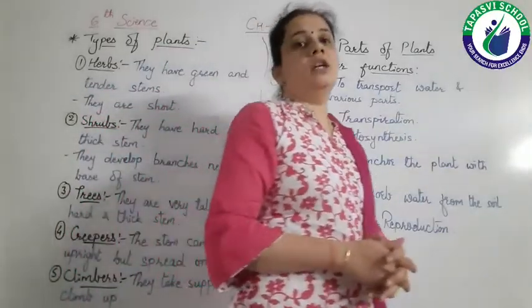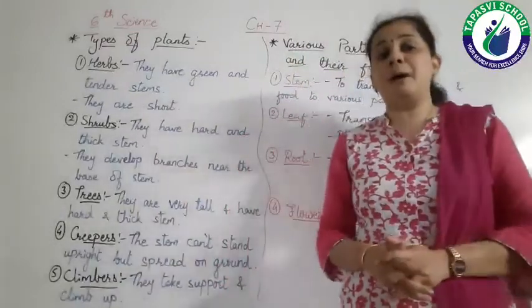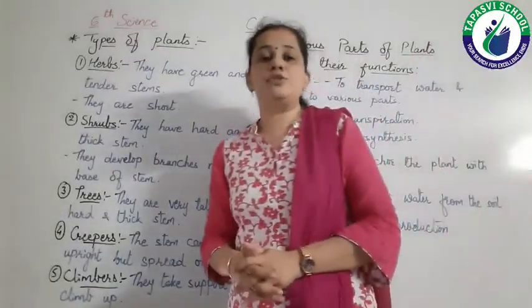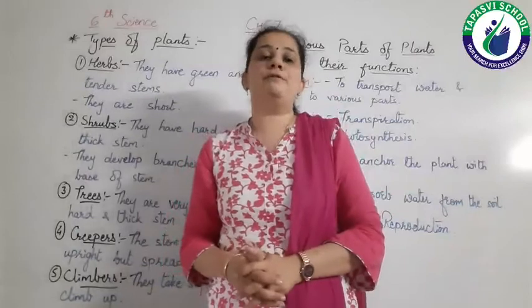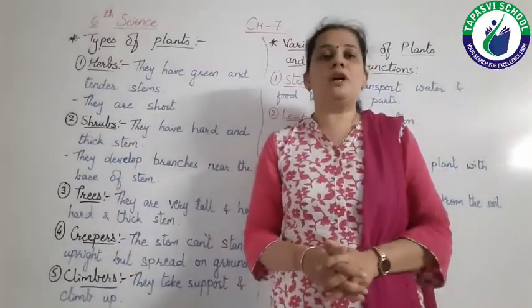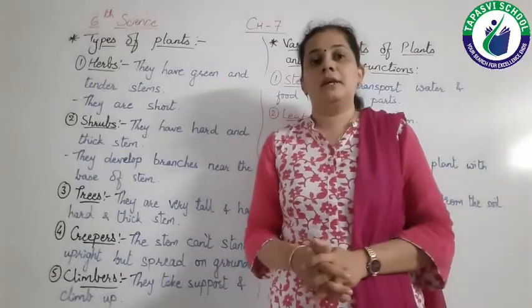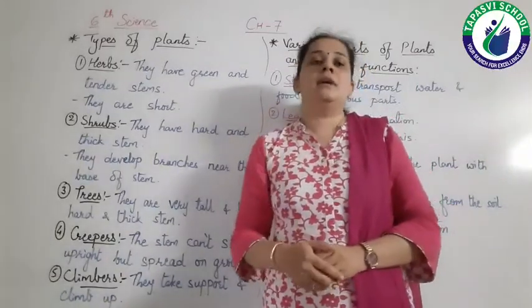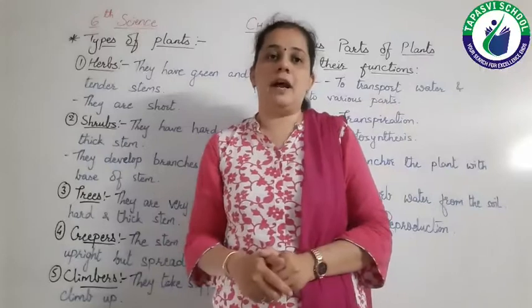Now the next part of the plant which we have to discuss is flower. As we all know, flower is the reproductive part of the plant. Seeds are formed inside the flower, right?